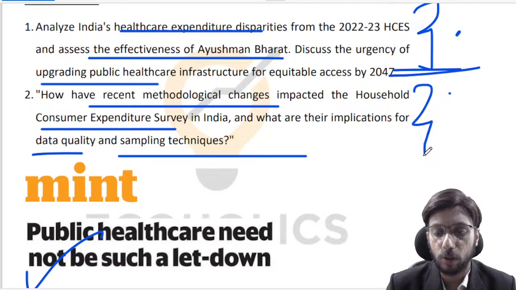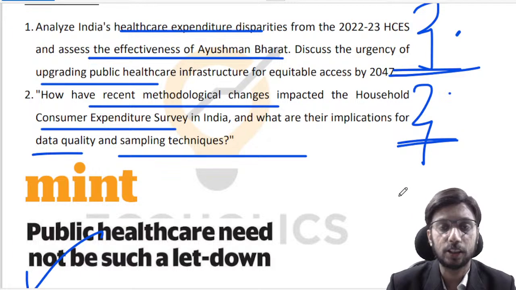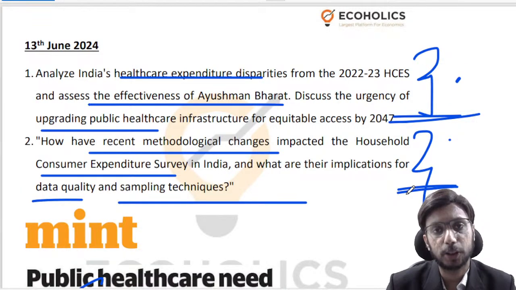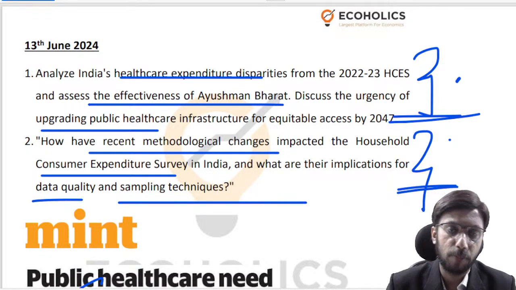So if this kind of question does get asked to you in the examination, you will be in a stronger position to tackle it. This is my submission to you today. If there is any question whatsoever, please feel free to ask. Otherwise, I will move ahead and meet you again tomorrow with a similar kind of approach.